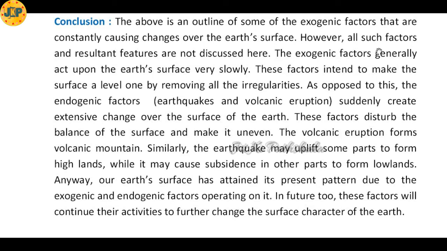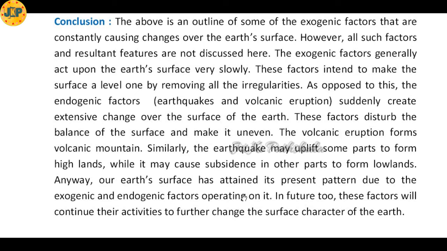However, all such factors and resultant features are not discussed here. Although we came to know that there are different types of endogenic and exogenic factors, it is not possible to discuss all the factors which bring changes on the Earth's surface. So basically, in this lesson, exogenic factors have been given more importance.